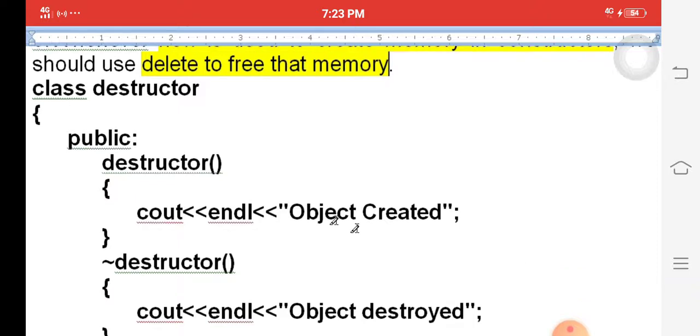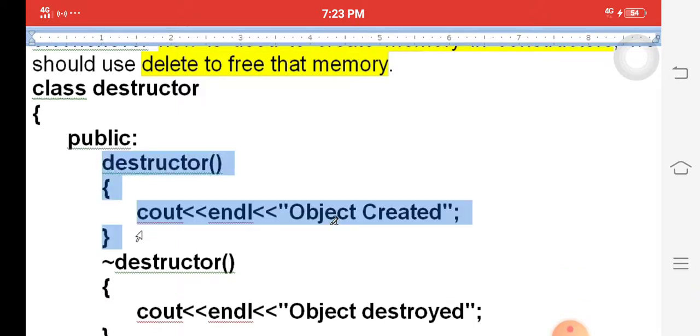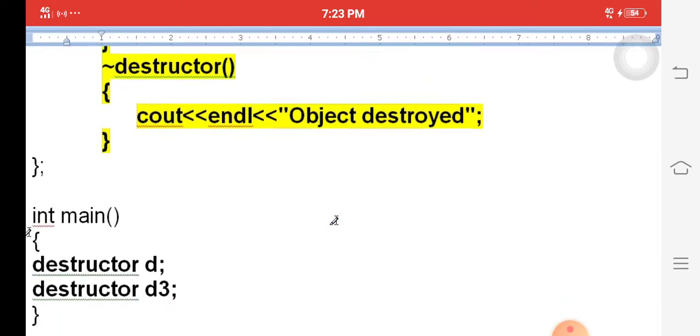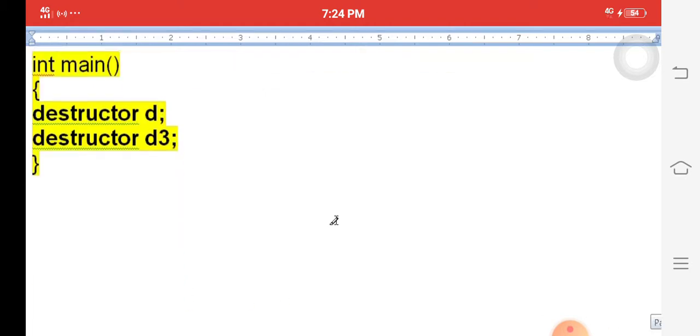We will see a clear example. This is a constructor, without the tilde symbol. This is a destructor, with the tilde symbol. Destructors are always with the tilde symbol, and have the same name as the class. Without the symbol is a constructor, with the symbol is a destructor. It is called automatically with the help of the main function. Whenever we create the object, it automatically calls the constructor. Once we close the program, it automatically calls the destructor.